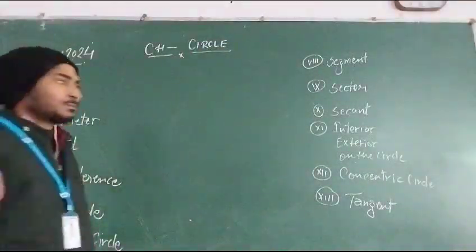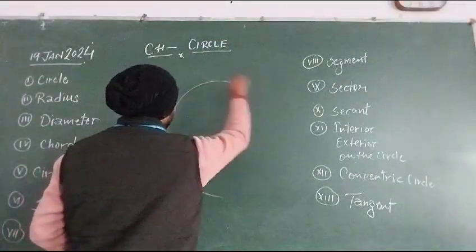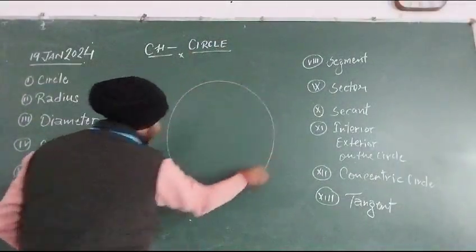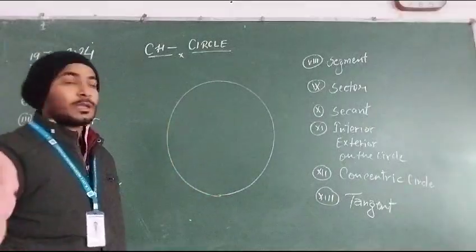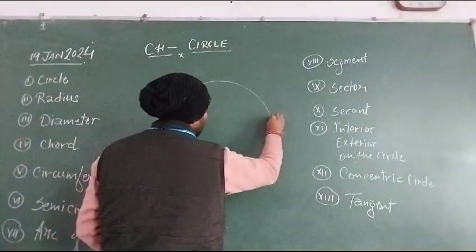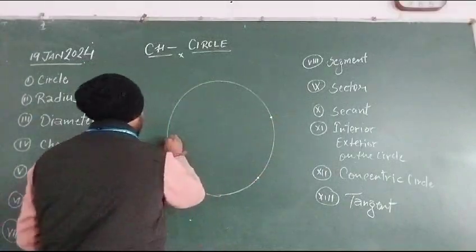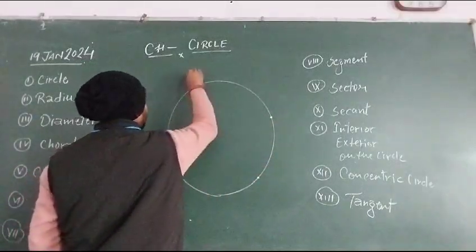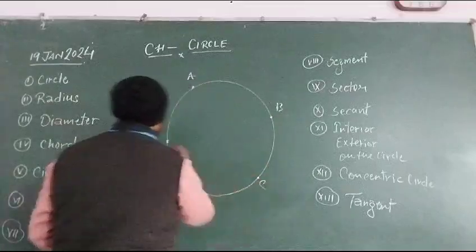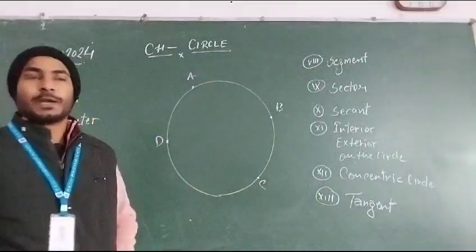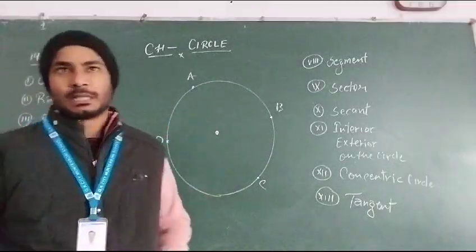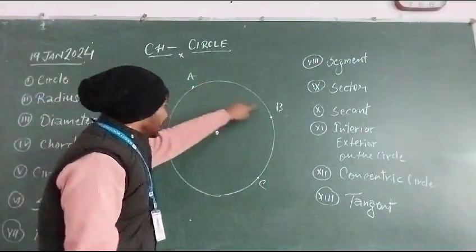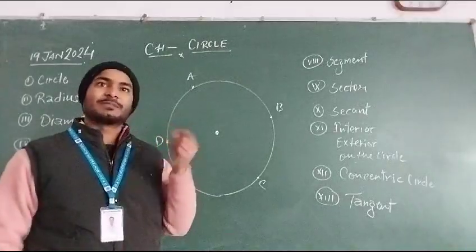So what is a circle? A circle is a closed curved figure. It is a closed curved figure whose all points, let's suppose these are the points on the curved figure A, B, C, D, whose all points are at equal distance from a particular point. मतलब ये सारे points है ना, they are at an equal distance from a particular point.